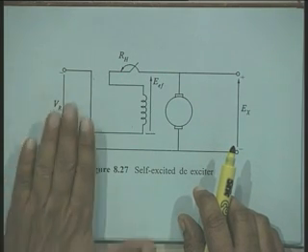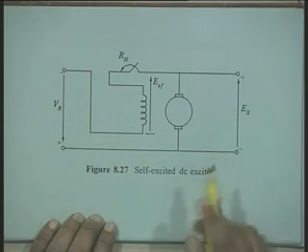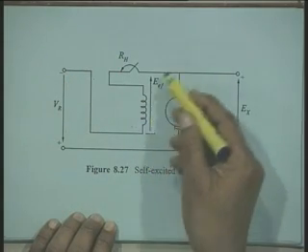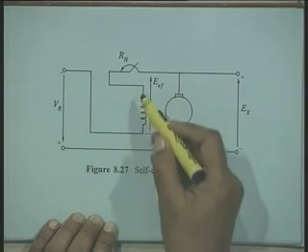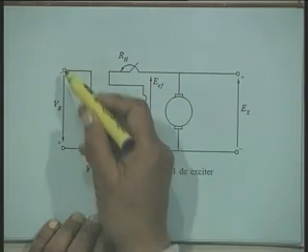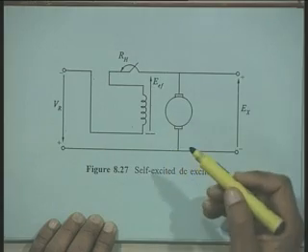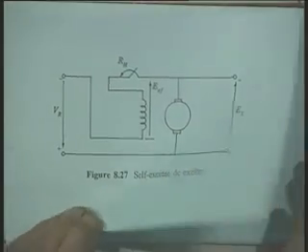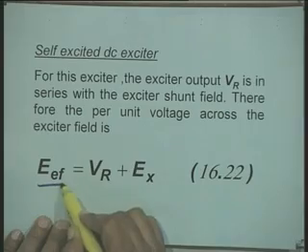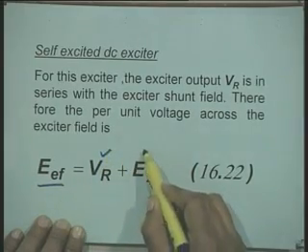In case it is not a regulated one, then we will connect this field winding directly across the armature. But here, in series with the field winding we connect the output of the regulator, so that we can write EF equal to VR plus EX.